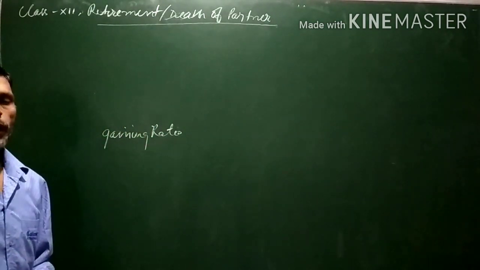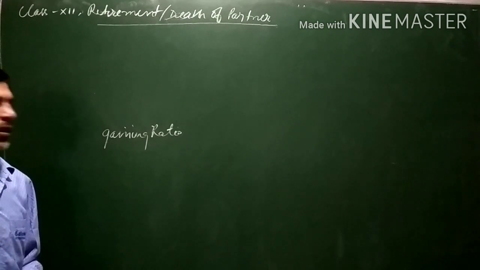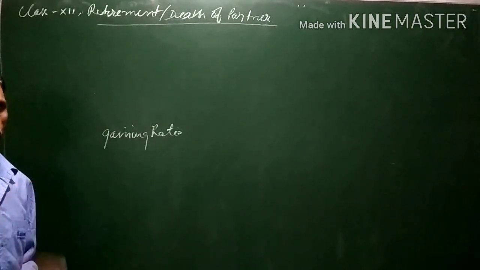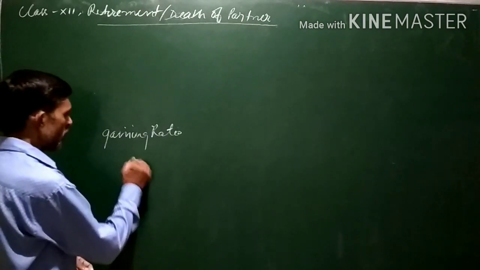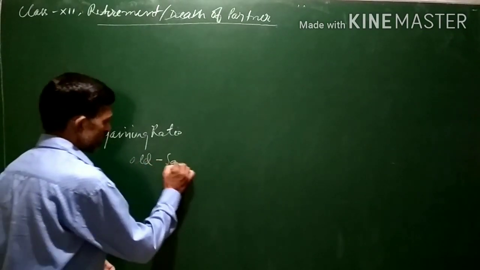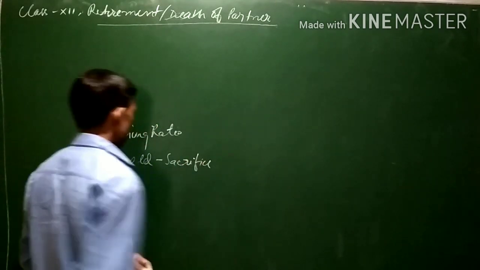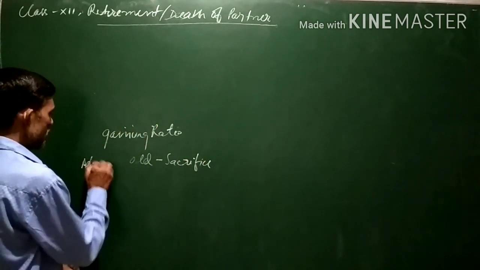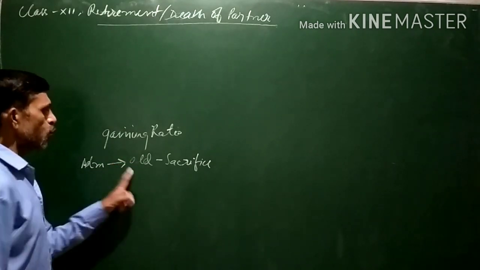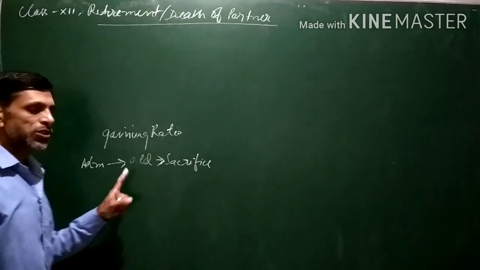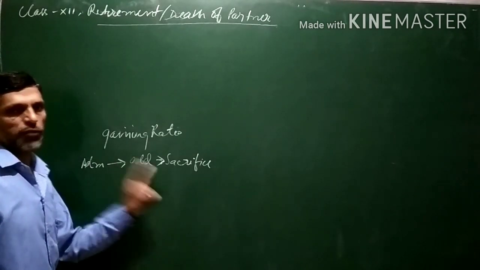Because at the time of admission of partner, when a new partner comes, he takes a share in the profit of the firm. And the old partners, what do they do? They sacrifice. At the time of admission, old partners sacrifice, because the new partner, when he comes, takes a share in the profit of the firm.